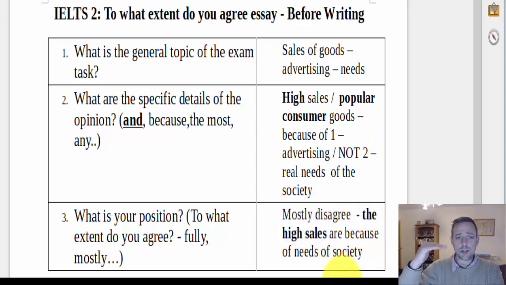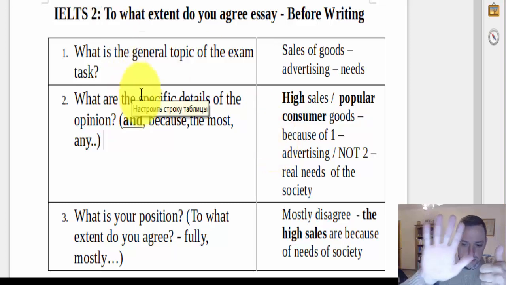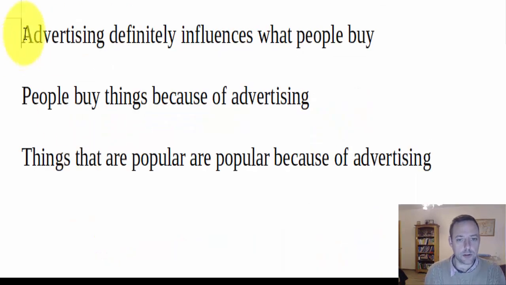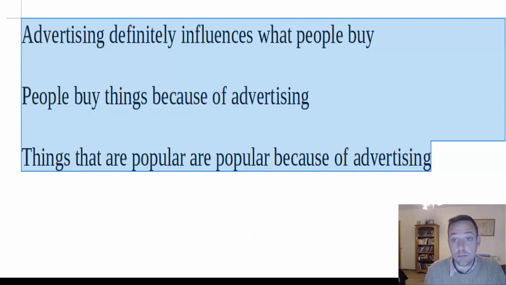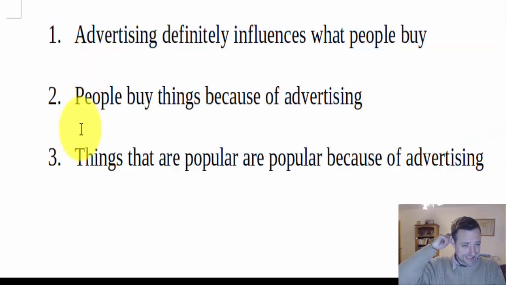Now, the reason why it's so important to think very carefully, particularly about number 2, what are the specific details, is because if you do this correctly, you will not overgeneralize. If you do it incorrectly, if you're not careful, you'll overgeneralize. And when you overgeneralize, the maximum you're going to get is probably a 6. Probably a 6. Okay? Let's have a look at a couple of examples of things that people might say in their introduction. I've got 3 statements that might appear in an introduction, or maybe even in the body.